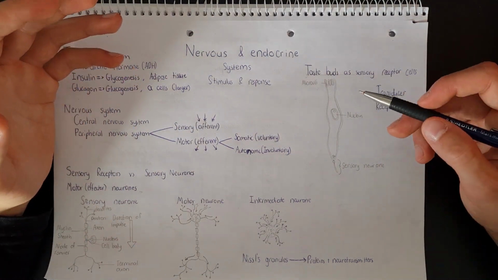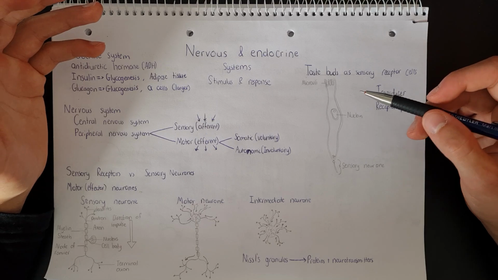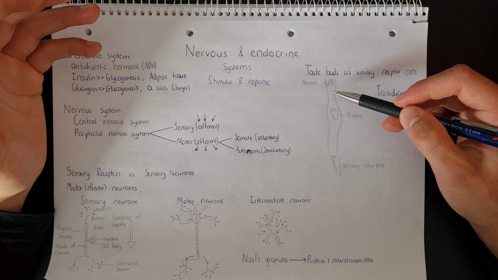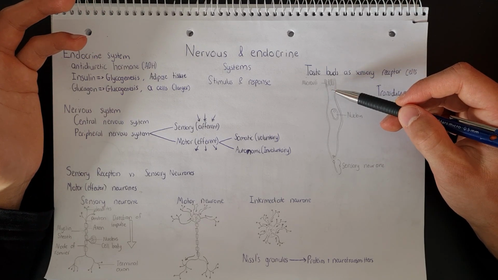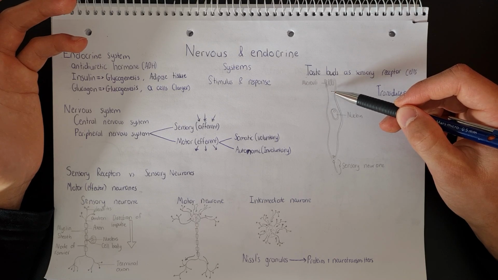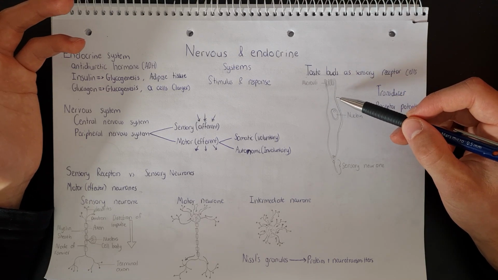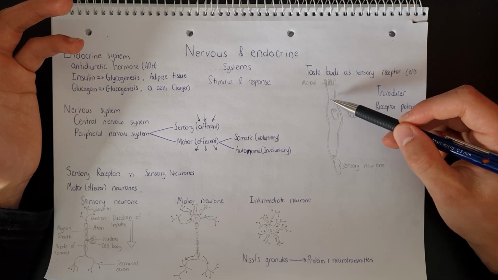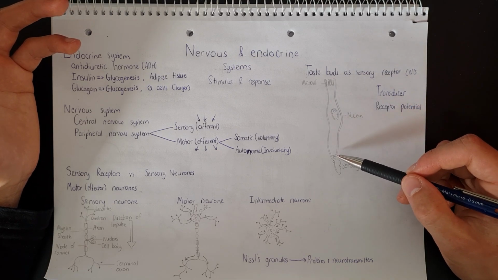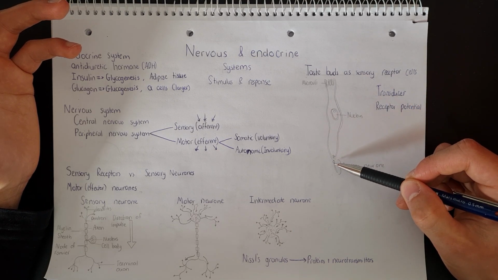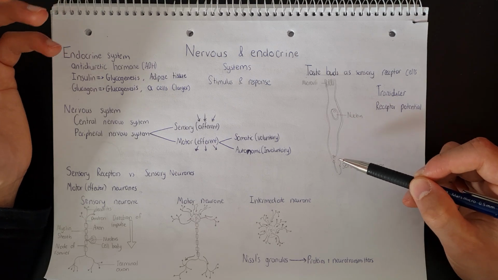The greater the receptor potential is, so the more sodium ions that are entering the chemoreceptor, the more calcium ions will enter, so the more neurotransmitter will be released into the synaptic cleft.